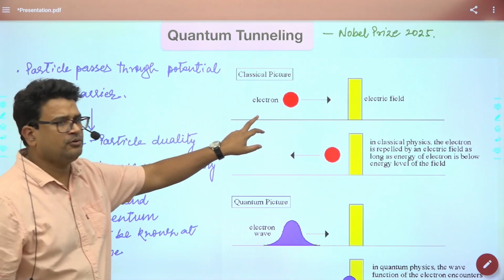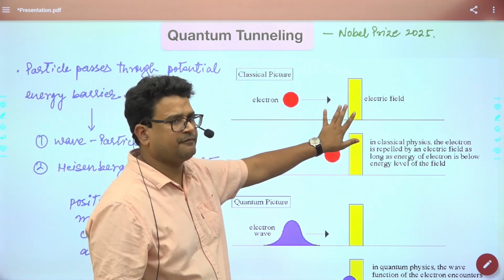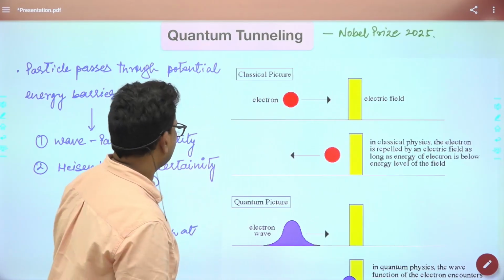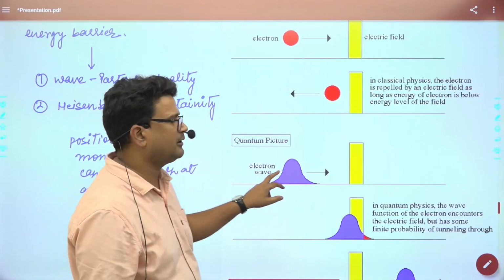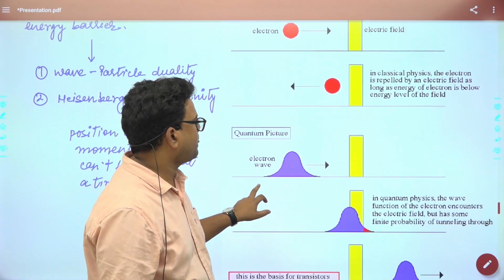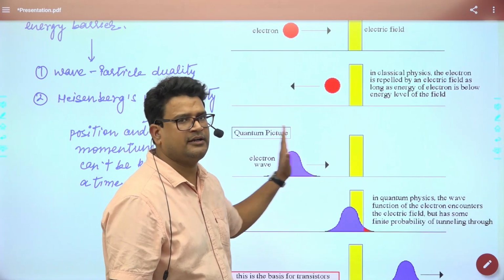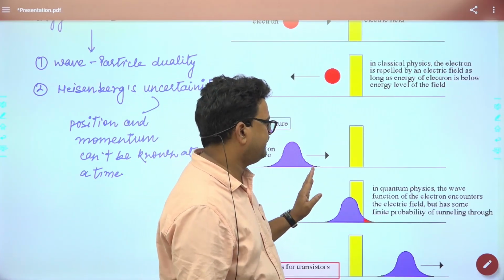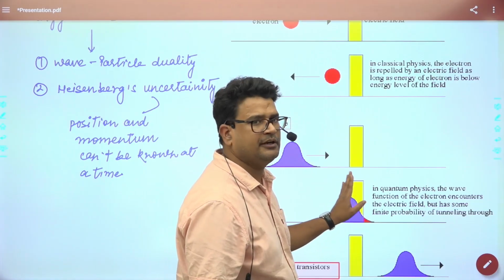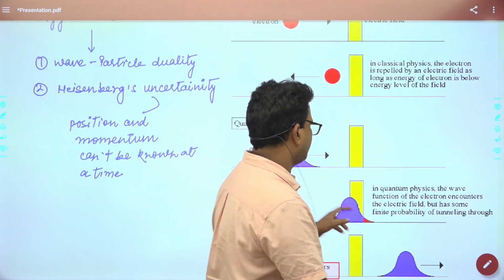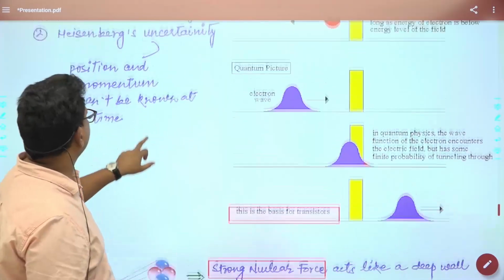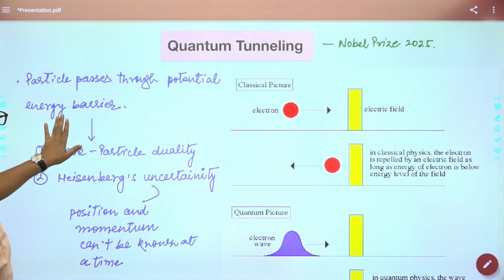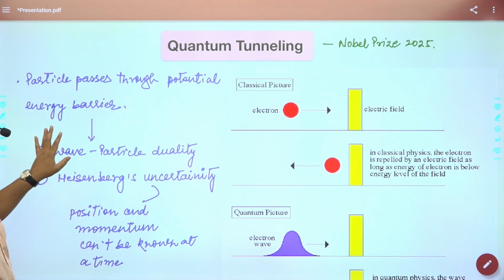If you see the classical picture, suppose there is an electron and there is an electric field. The electron will go and hit the electric field, and it will come back. But in quantum mechanics, the electron behaves like a wave, right? It cannot just hit the wall and come back; rather it behaves like a wave, and if it behaves like a wave, it can appear in another part of the energy barrier. To make it more precise, here I have written that the particle passes through the potential energy barrier.